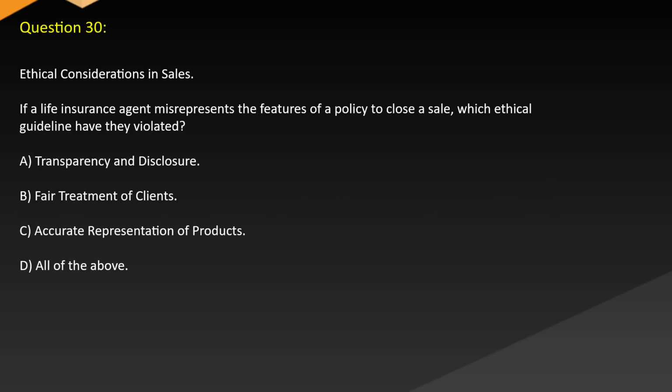Question 30. Ethical considerations in sales. If a life insurance agent misrepresents the features of a policy to close a sale, which ethical guideline have they violated? A. Transparency and disclosure. B. Fair treatment of clients. C. Accurate representation of products. D. All of the above.